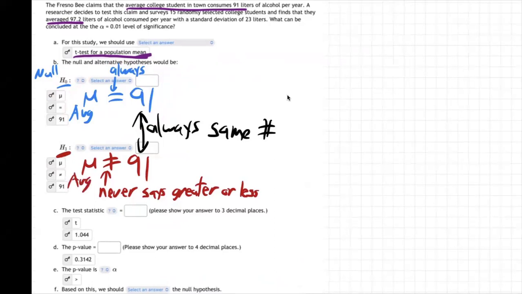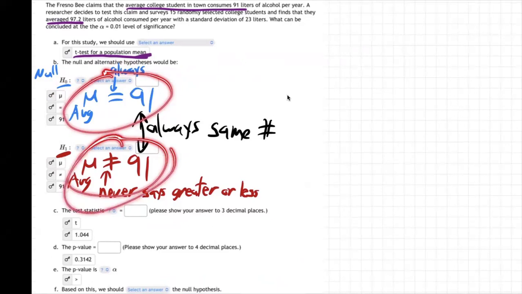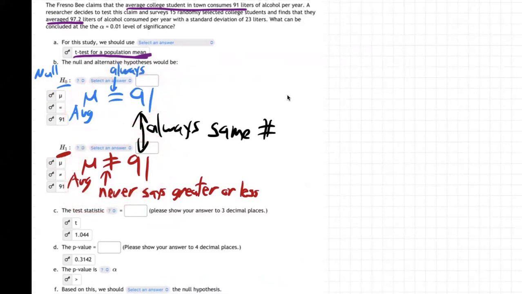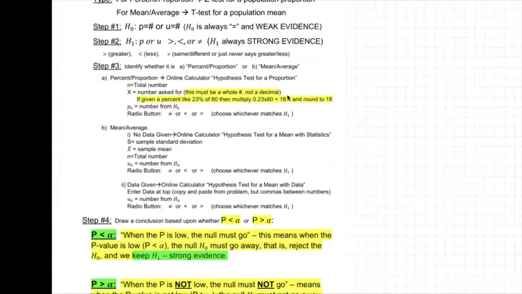So it's the average. They're saying the average for the college students is equal to 91 liters of alcohol per year. And the other one is saying, no, the average is not equal to 91. So who's right? Well, we have to go down to the notes now and go to the calculator.